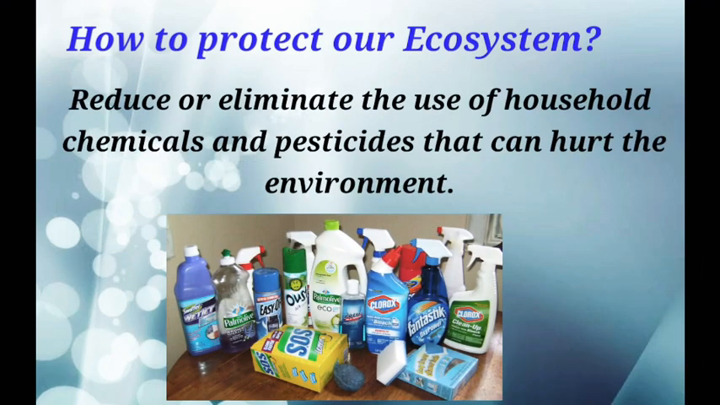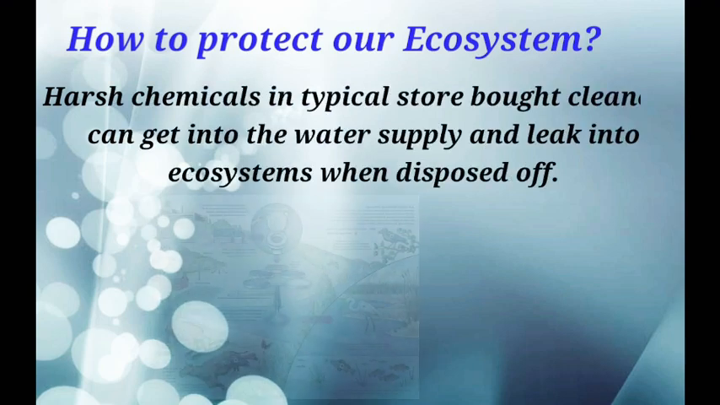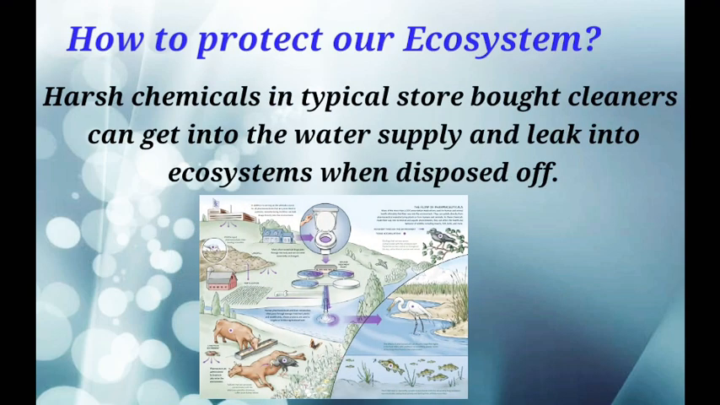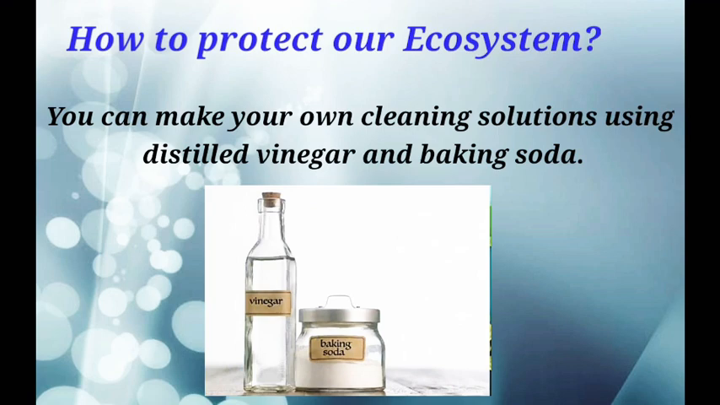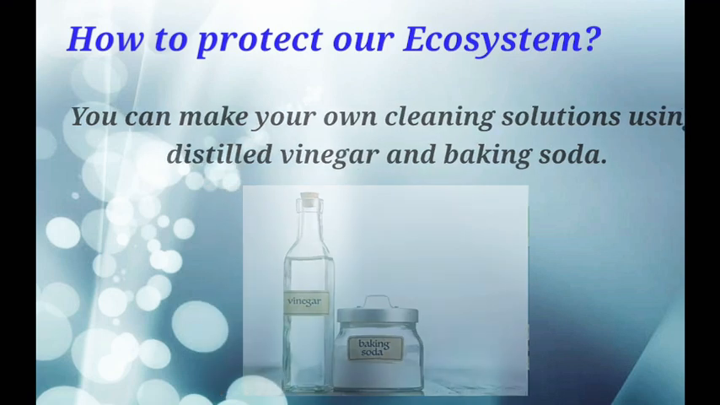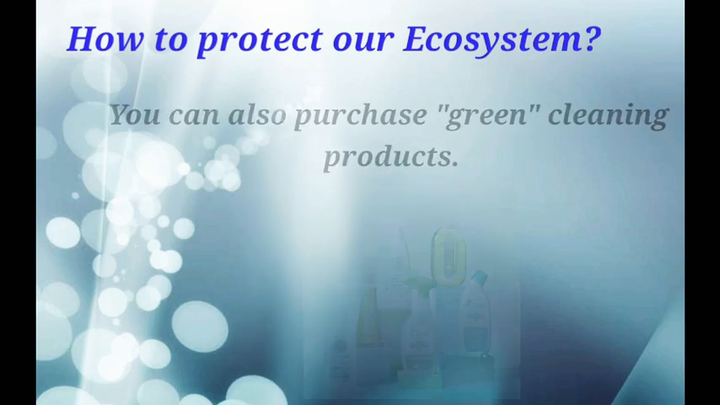Reduce or eliminate the use of household chemicals and pesticides that can hurt the environment. Harsh chemicals in typical store-bought cleaners can get into the water supply and leak into ecosystems when disposed of. You can make your own cleaning solutions using distilled vinegar and baking soda. You can also purchase green cleaning products.